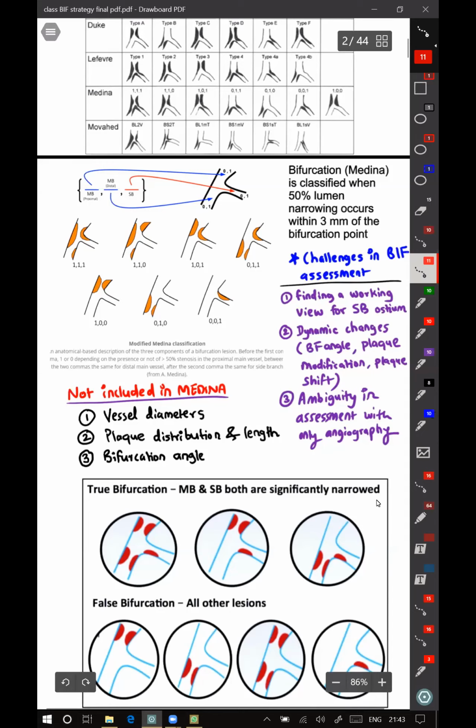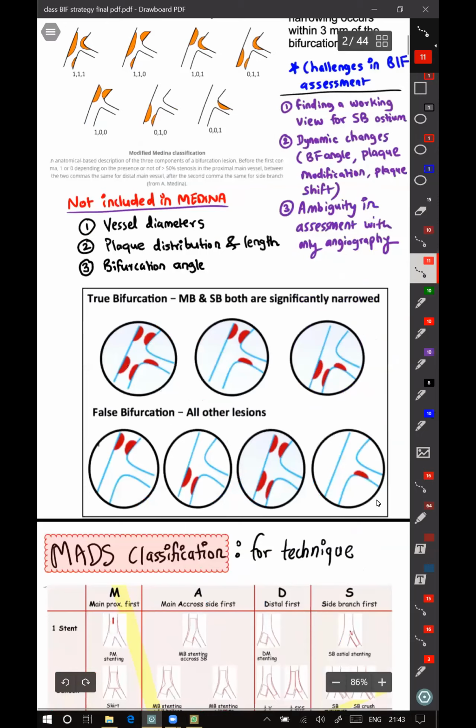The ambiguity in assessment is because of the limits of angiography. At least 50% of the time when we assess mainly left main or bifurcation lesions, we will overestimate the severity. And if we do IVUS or OCT in those patients, then we will get to know that those patients actually had insignificant disease.